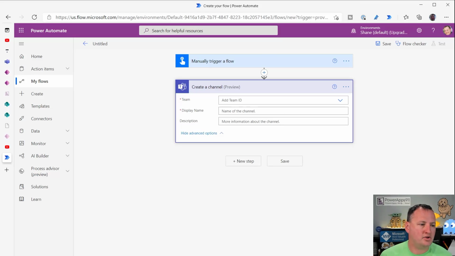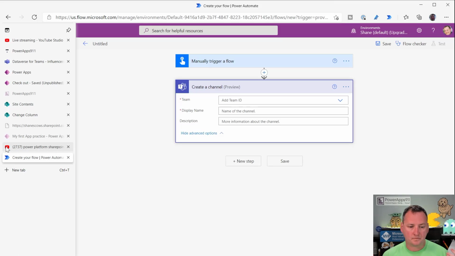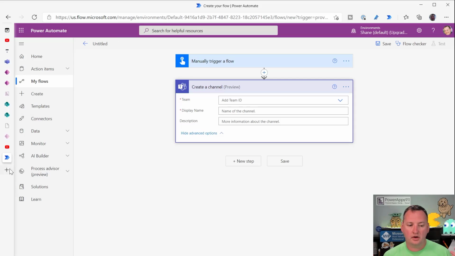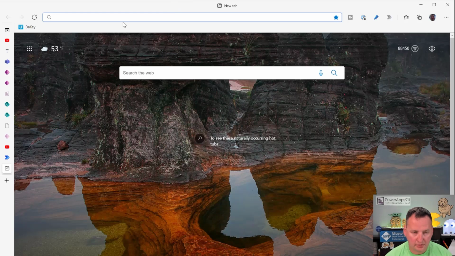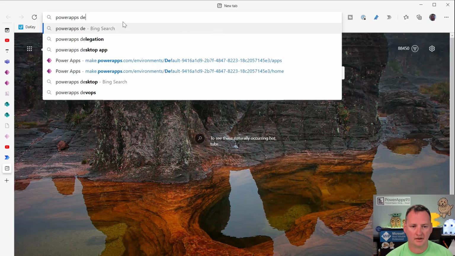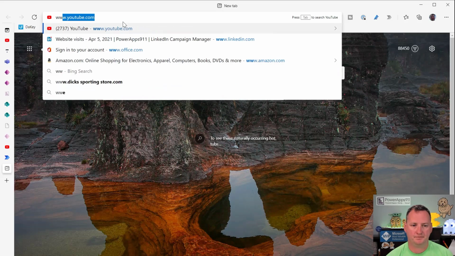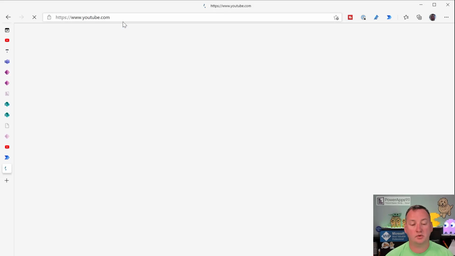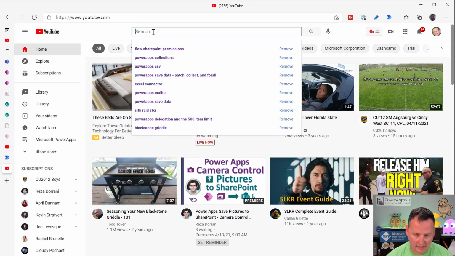Somebody asked about how to use a SharePoint list with more than 2,000 rows. Remember, I have SharePoint lists with 30,000, 100,000 rows. They're slow, it's not ideal, but there is no hard limit of only using SharePoint lists with 2,000 rows. The challenge is that you have to think about delegation, right? If you're not super familiar with delegation, let's do this. What you need to do is, I spent a whole bunch of time on this.